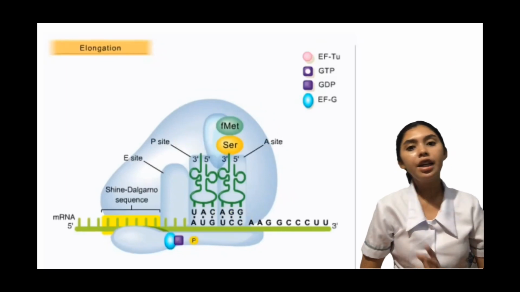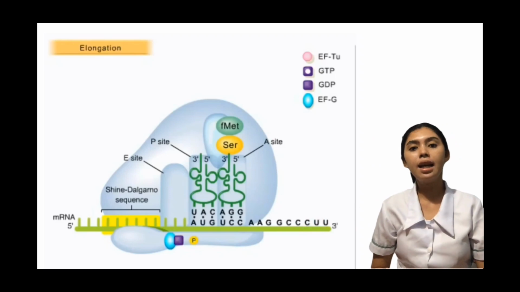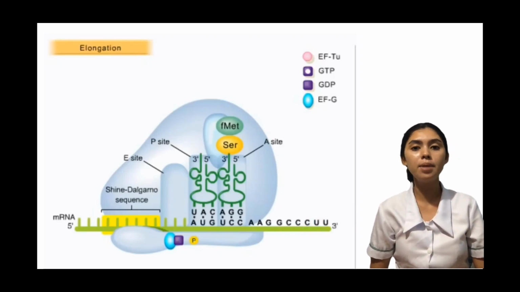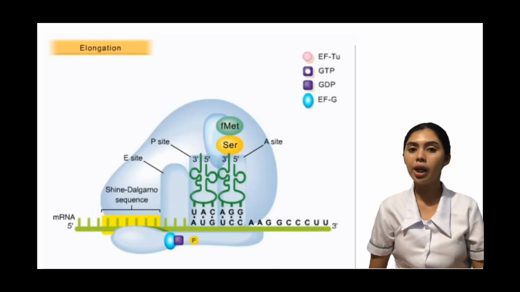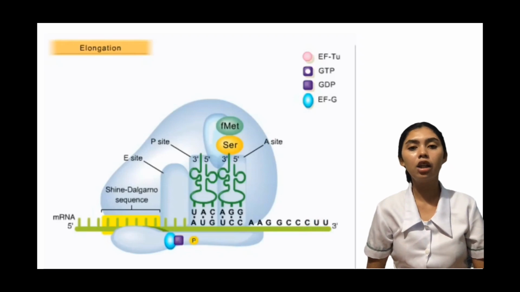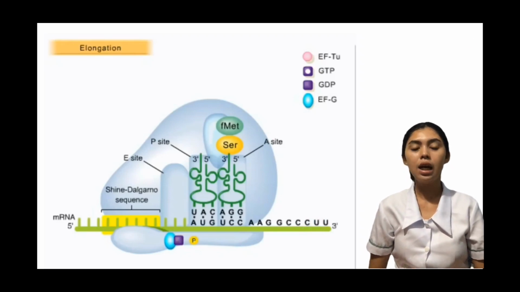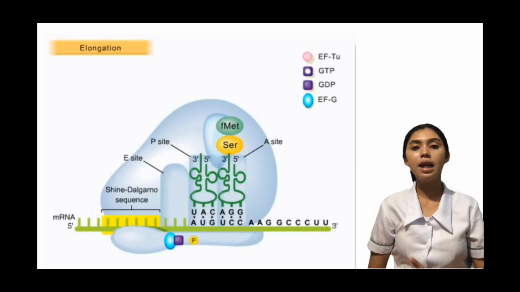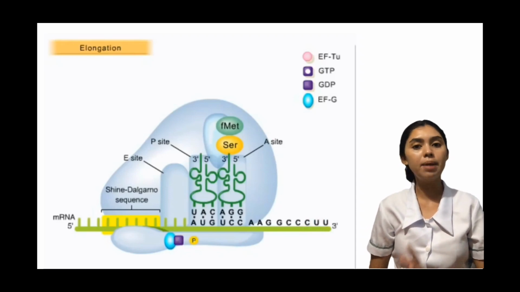So when there is tRNA in both the P and A sites, a peptide bond can form between adjacent amino acids. This reaction is catalyzed by peptidyl transferase, residing in the large ribosomal subunit. The first step involves breaking the bond between FMET and its tRNA in the P site.